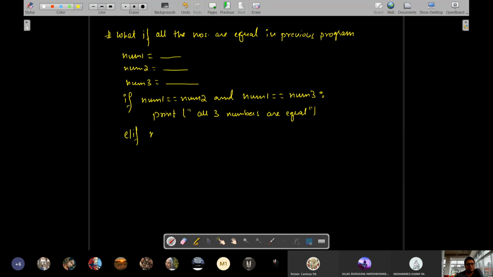Elif num1 is greater than num2 and num1 is greater than num3, then we'll print num1 is biggest. Elif, if all are not equal to each other, then we'll come down here and we'll do something like this.